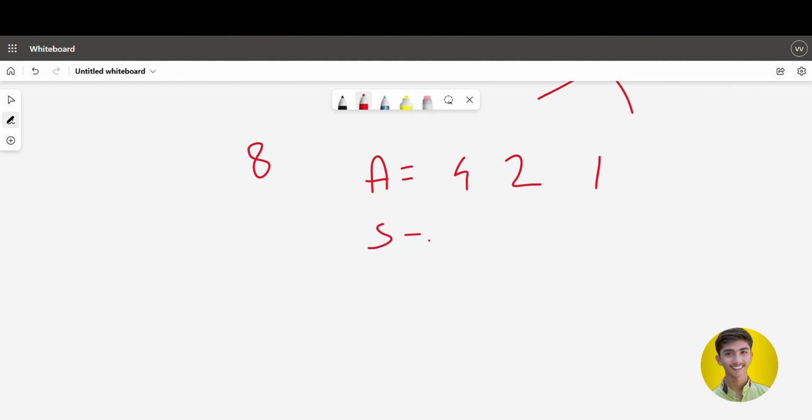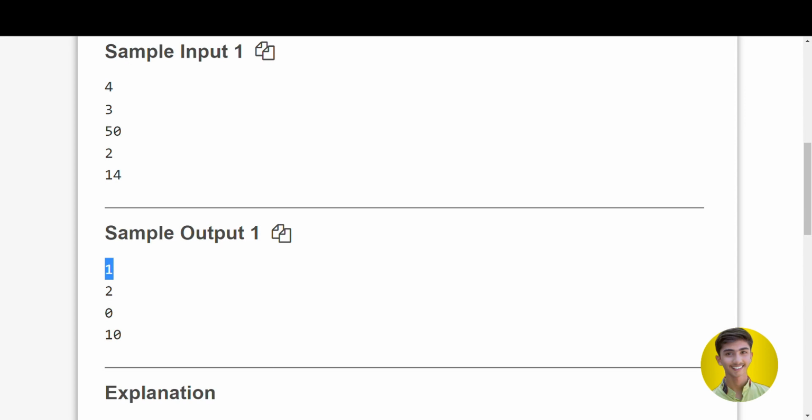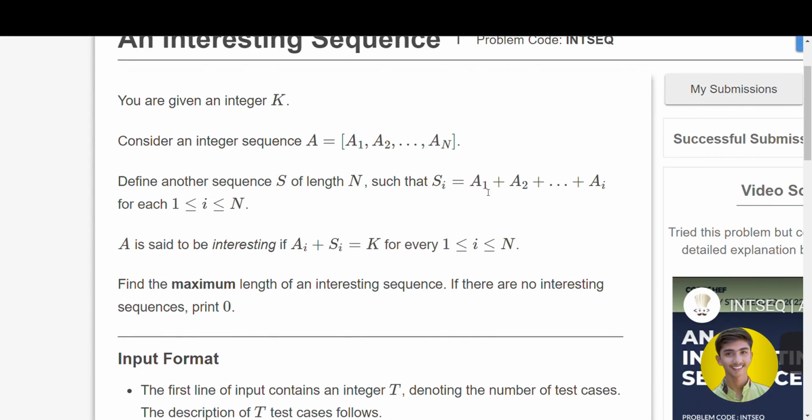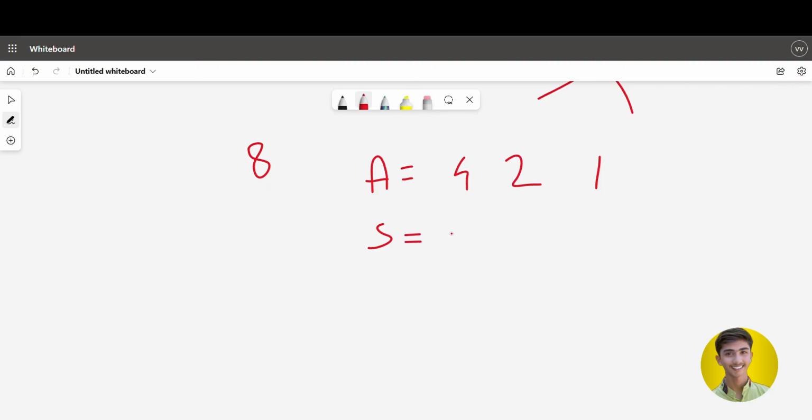S is defined as s of i is equal to a of 1 up to a of i. Let me show you again. Yes, here it's given: s of i is equal to a of 1 to a of i. So s of 1 is equal to a of 1 only, so it's 4. Now s of 2 is s of 1, which is 4, plus a of 2, which is 2. We are done with the second term of s.